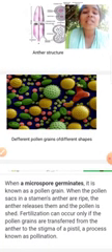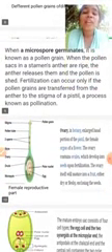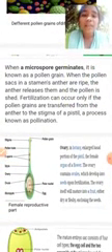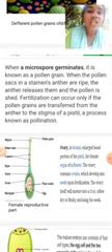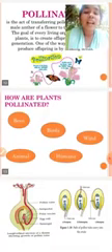Based on the species, the pollen grain structure is different. These are the pollen grains, with their different structures. The pollen grains are also known as microspores because they are small in size. The pollen grains reaching the stigma through any agent is called pollination. Pollination happens through agents like bees, birds, animals, humans and wind.